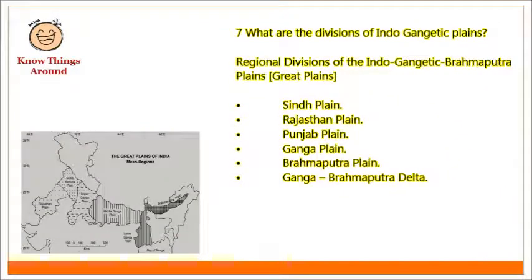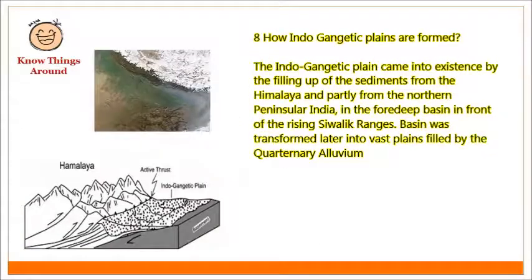What are the divisions of Indo-Gangetic Plains? Regional divisions of the Indo-Gangetic Brahmaputra Plains are Great Plains, Sindh Plain, Rajasthan Plain, Punjab Plain, Ganga Plain, Brahmaputra Plain, and Ganga-Brahmaputra Delta.